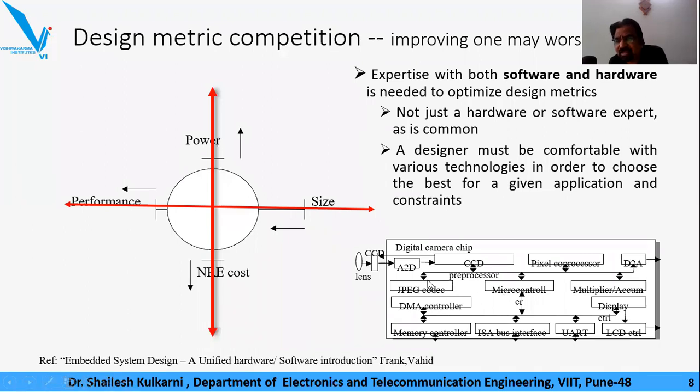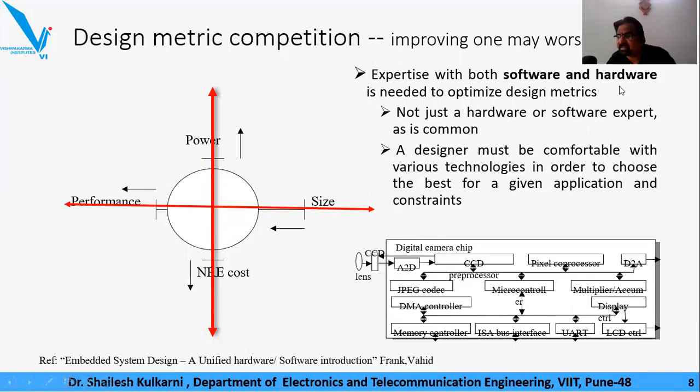So instead, if I really want the compression of an image to be very quick, I am supposed to design a chip in the form of a JPEG codec. So I am migrating from the software aspect to the hardware aspect, in the greed of having greater control over the execution time. Our engineer has to be very well versed with both technologies, software as well as hardware.